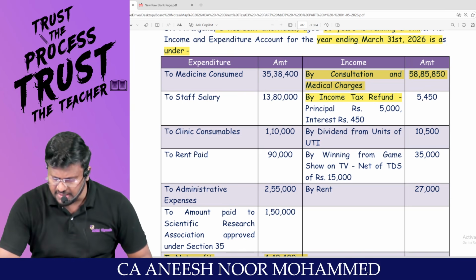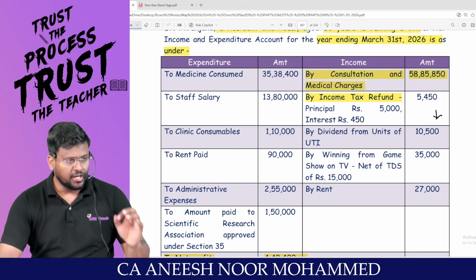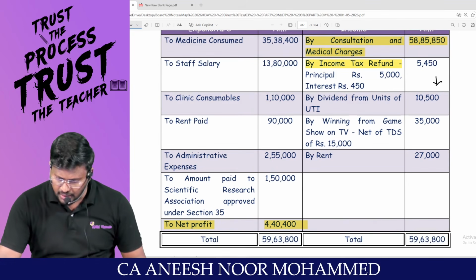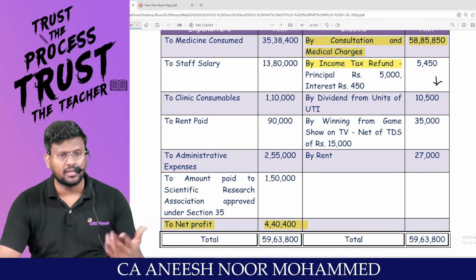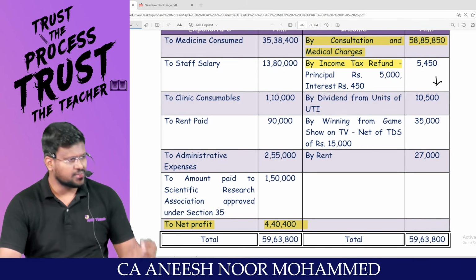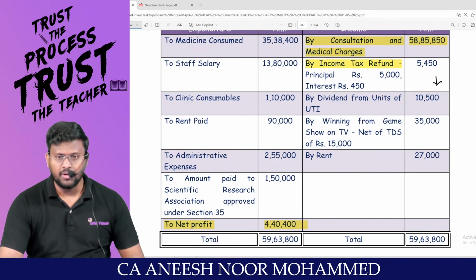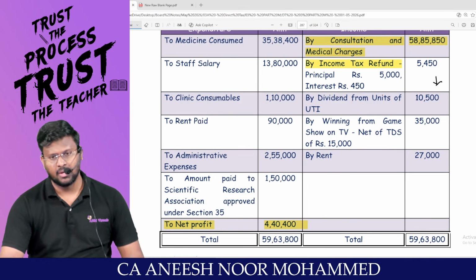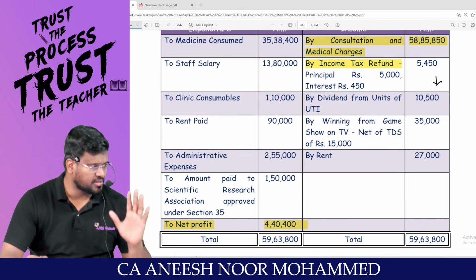By income tax refund, my dear lovable students, because of crediting 5450 in the P&L account, your net profit will increase by 5450. But this income tax refund is not at all an income. It is not at all an income. Because I am paying advance tax. We have already discussed the provisions of advance tax. We have to pay advance tax in 4 installments: 15%, 45%, 75%, 100%.